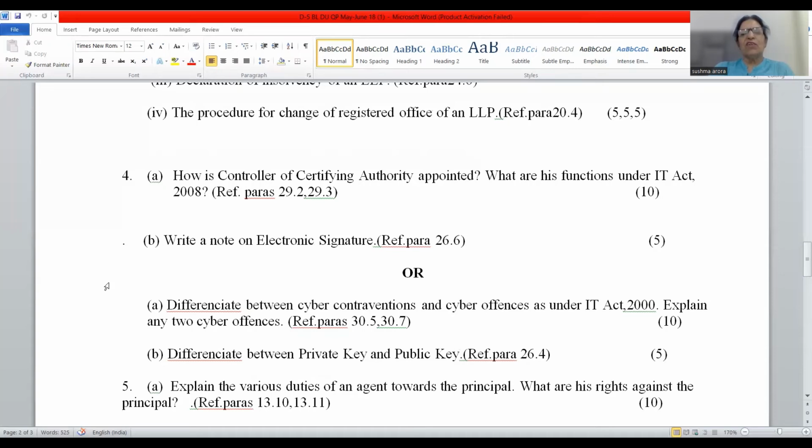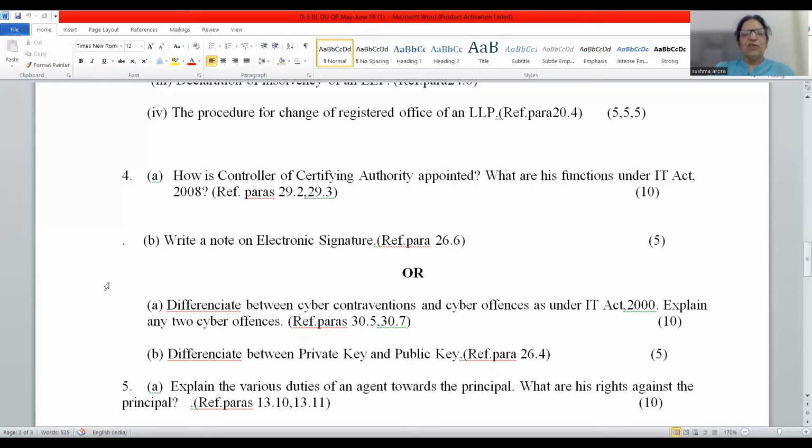Regulation of certifying authorities. So what will be the format of certificate, or who will issue the license to the CCA? All these functions are to be performed by the Controller of Certifying Authorities. If a license has to be obtained by the CA, and the CAs are not following their duties, they're violating the provisions, then the CCA has the right to suspend their license. So friends, all these are the functions which have to be exercised by the CCA.